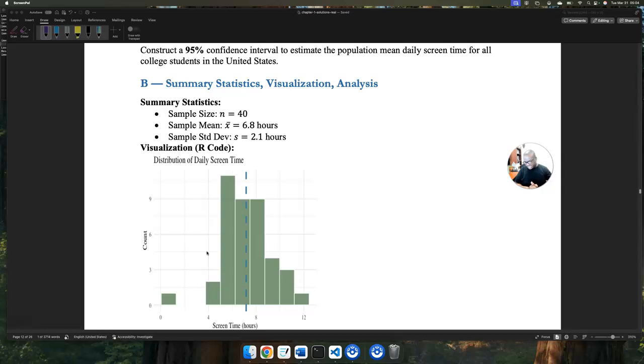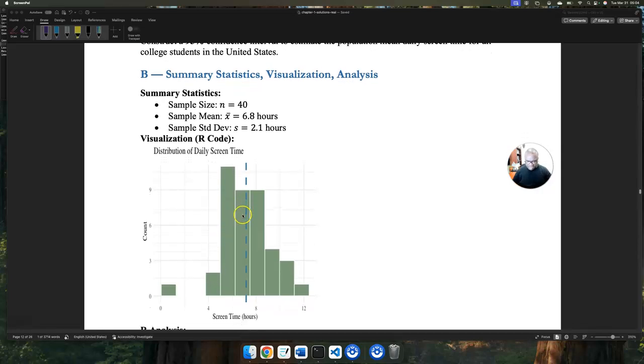I would say this is approximately symmetric. Again, the sample size is quite small. You can see some outliers, one could argue towards the left. I guess I'm not using that screen that much.